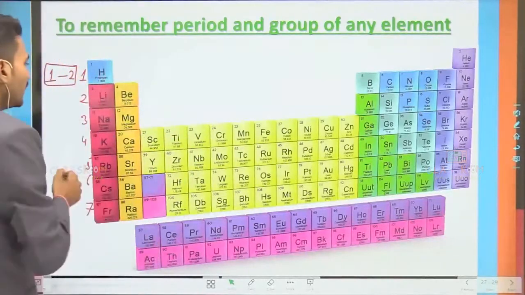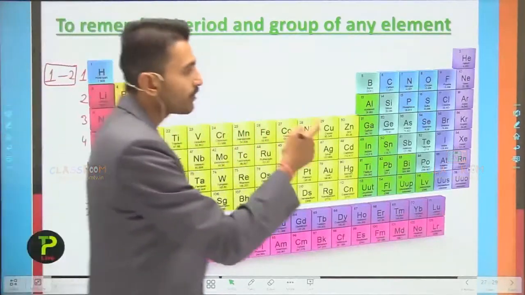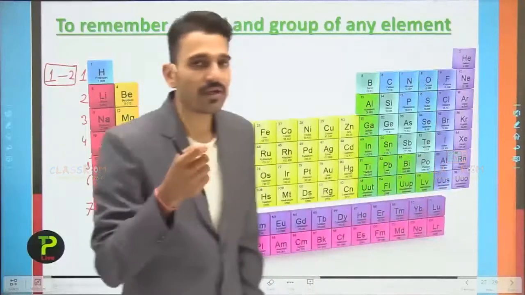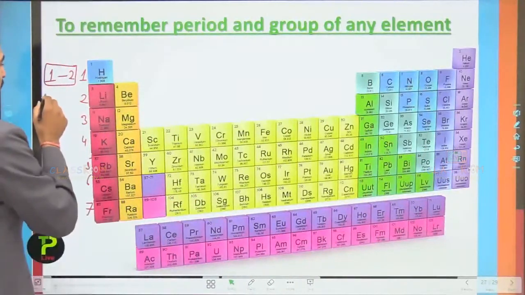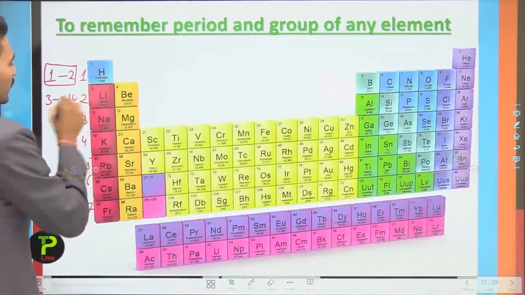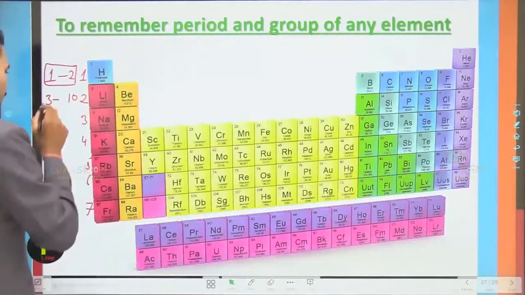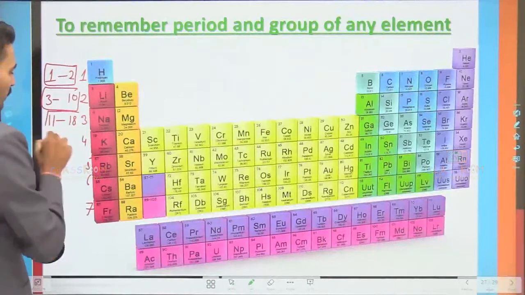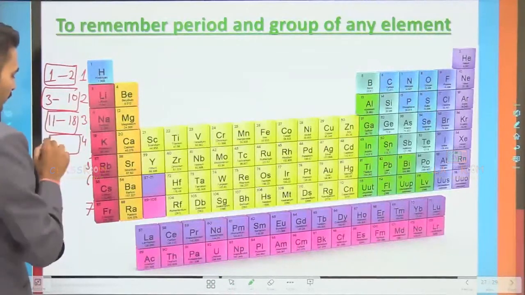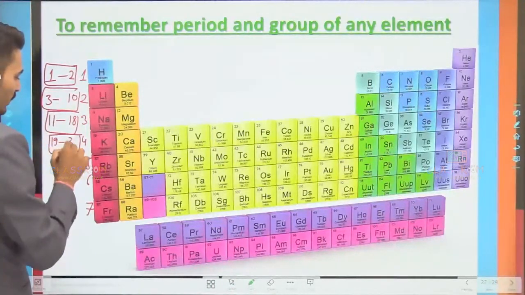So here I am writing the first and the last element's atomic number. Writing for the second period, that is starting with 3 and ending at 10, that is up to neon. For the third, that is 11 to 18. For the fourth period, that is from 19 to 36.